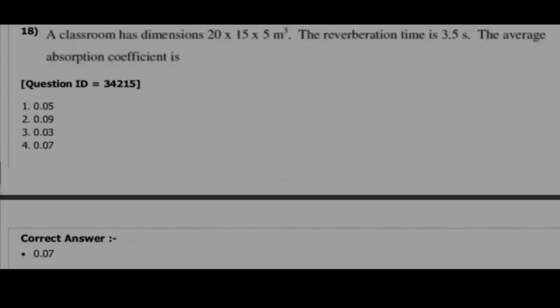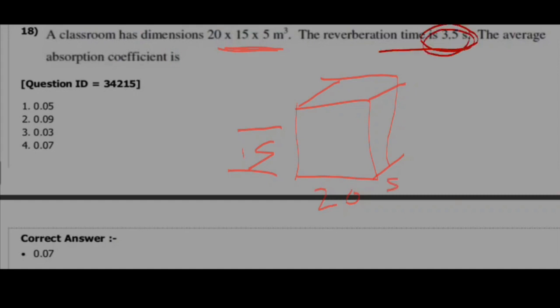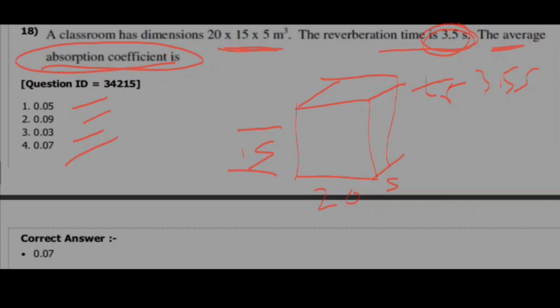Here he has given that a classroom has dimensions 20 into 15 into 5 meter cube. Suppose this is a classroom, assume a cuboid. The reverberation time is 3.5 seconds. He is asking for the average absorption coefficient. Let's see the options: 0.05, 0.09, 0.03, 0.07.